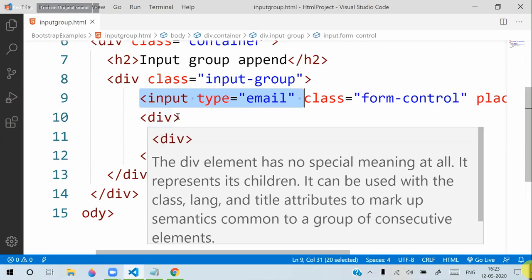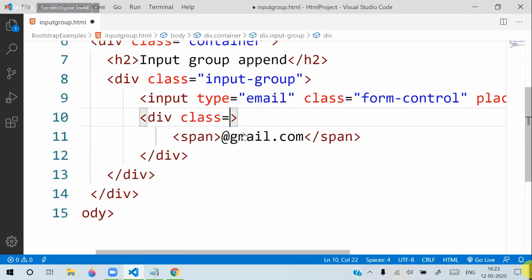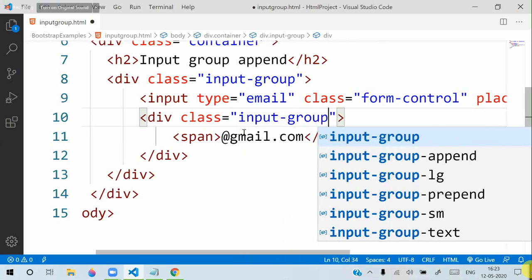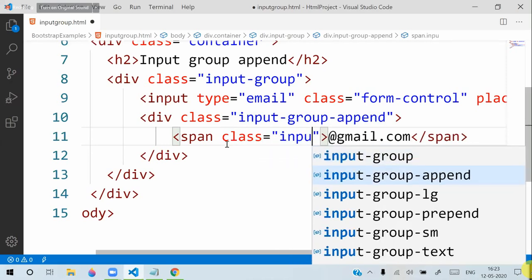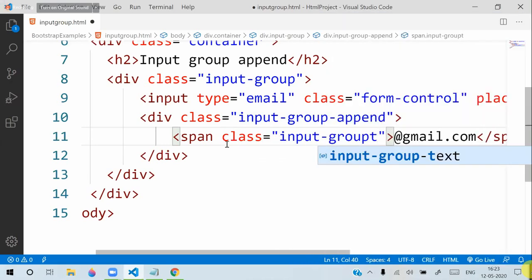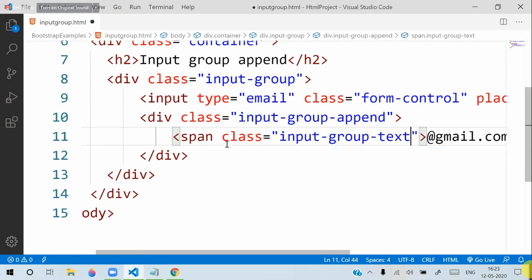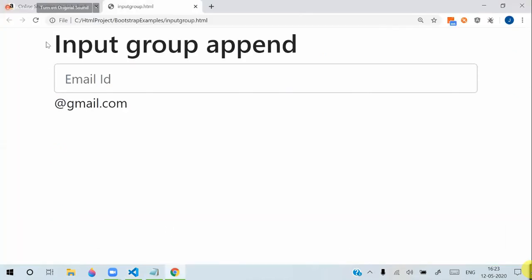Then here we will put this class as input group append. That means this will be the suffix, and this is the text. That means we use the class input group text. Now I will save this, and once I refresh and see, all these three look like this now.